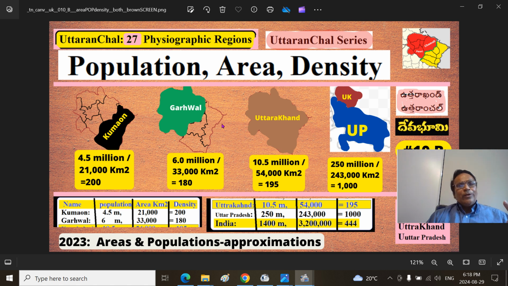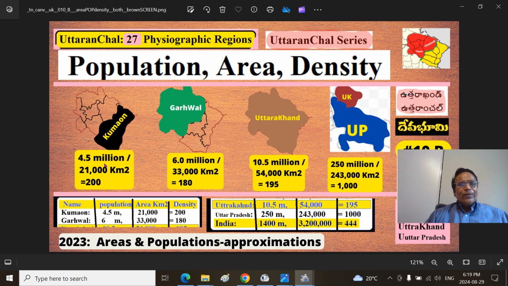When you look at this as 55 units, just estimate roughly how much. This is a little less, half of 55 is around 25, so the area is around 21,000 square kilometers. We say 21 units; you suffix 1000 square kilometers, three zeros. So 21 units is Kumaon, and the remaining 33 units is Garhwal. If you combine 21 and 33, 54 is Uttarakhand.